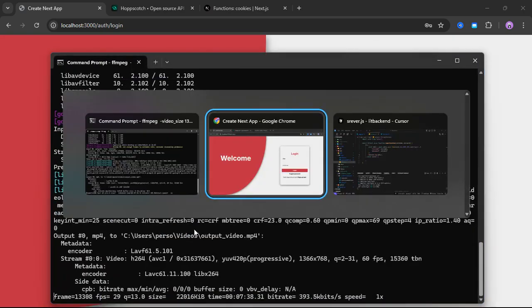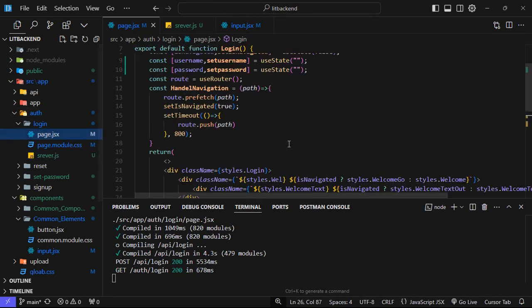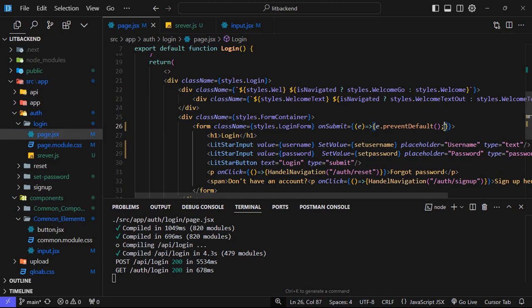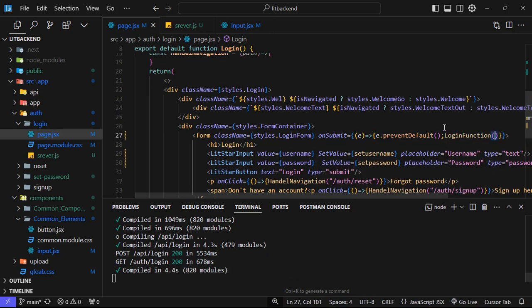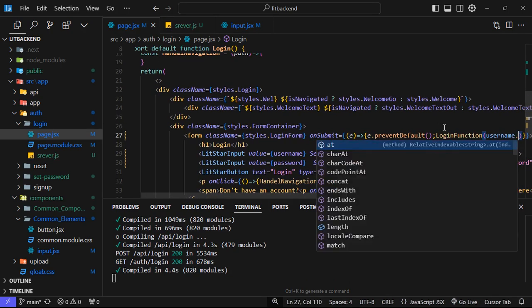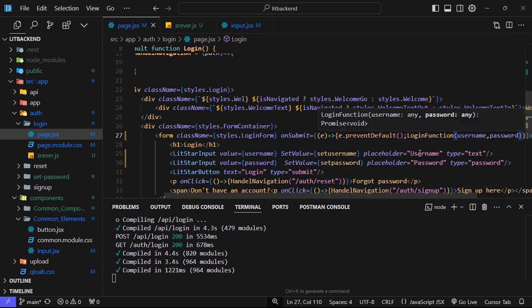One sec, it has not even hit, okay, we have not even called this function. So I will come here and say loginFunction, and pass username, comma, password. Perfect.